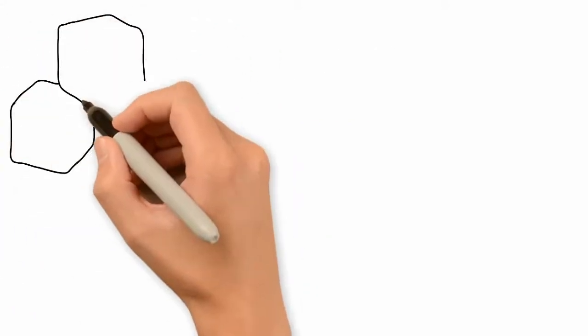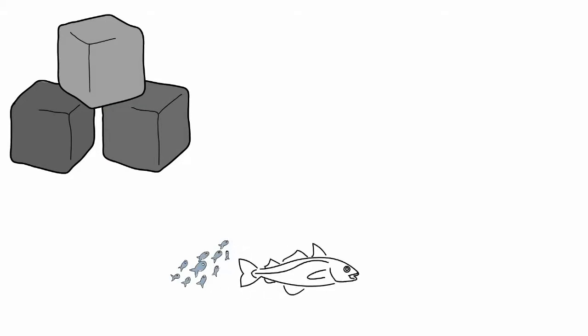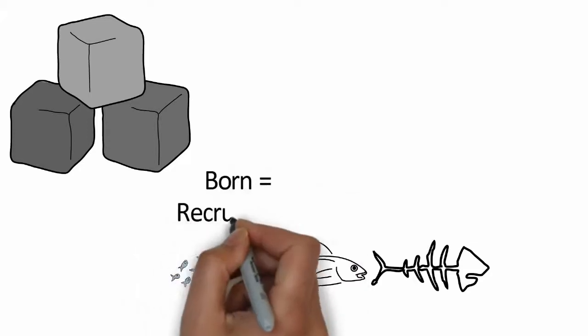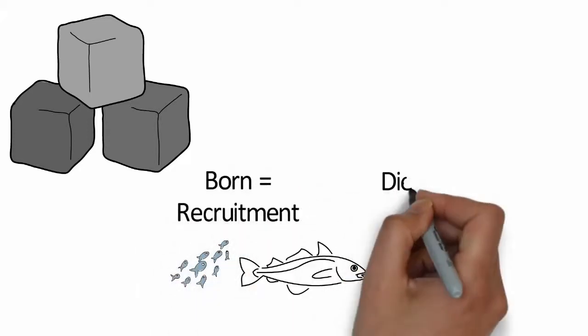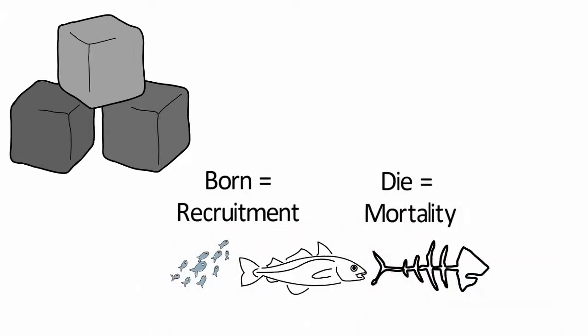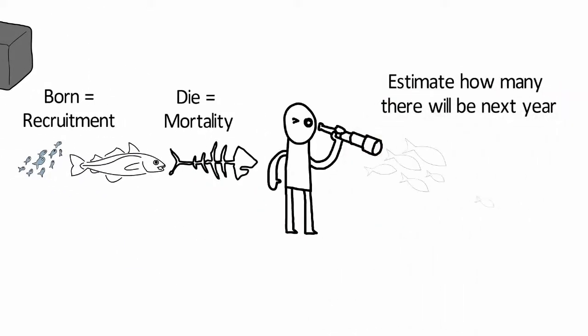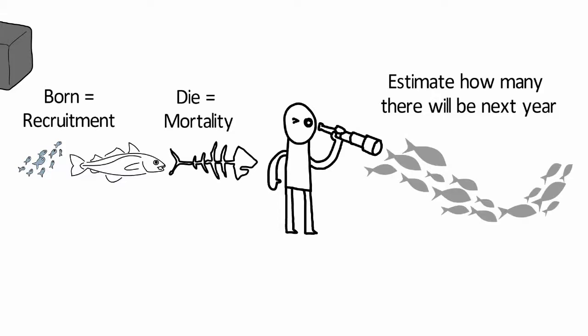Virtual population analysis uses some simple building blocks. Firstly, fish are born, grow, and die. If we can work out how many fish are born each year, known as recruitment, and how many fish die each year, known as mortality, then we can estimate how many there will be next year. This is the basis of a simple stock assessment model.